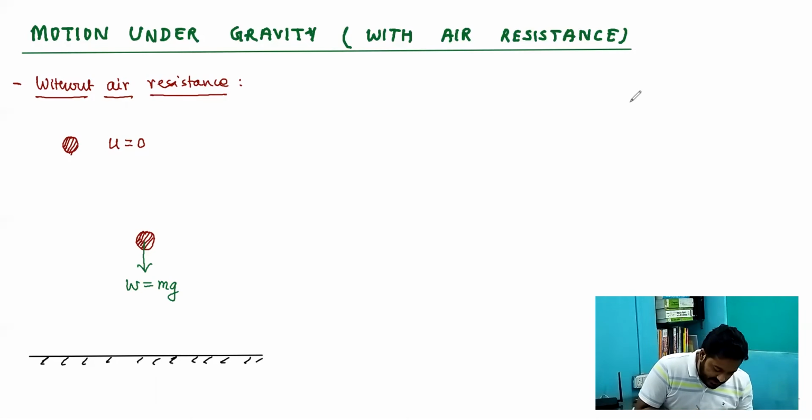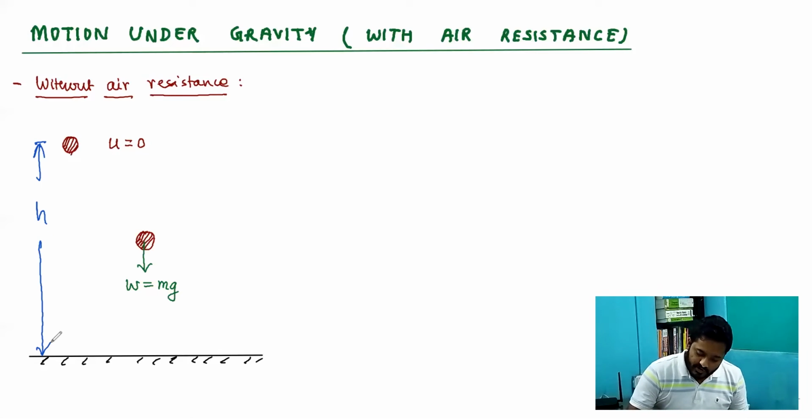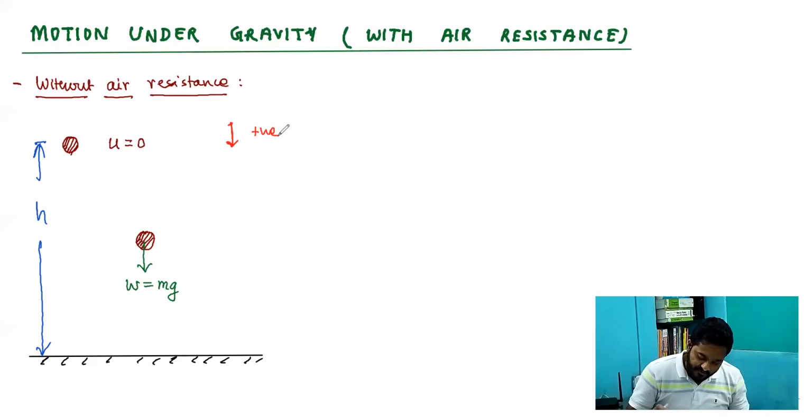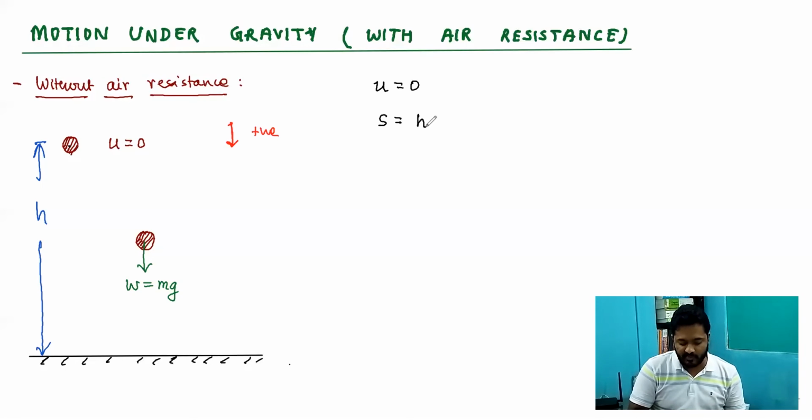So if I consider that the height from which the object is dropped is h, then while solving this aspect of motion I am considering downward as positive. Generally we don't do so, but over here I am taking downward as positive because everything is in the downward direction. From the point of reference, the initial velocity is 0. The displacement of the ball from this point to this point is h in the downward direction, so we write it as plus h because we are treating downward as positive.